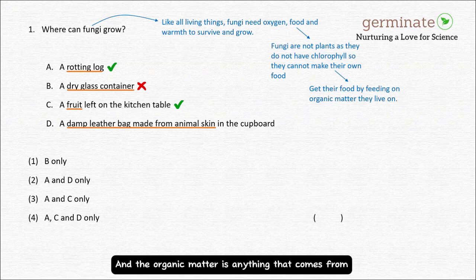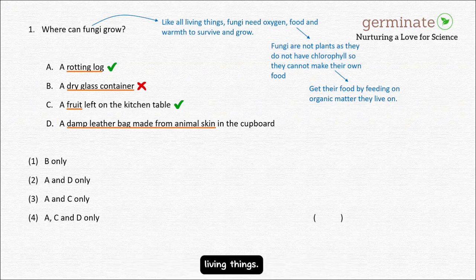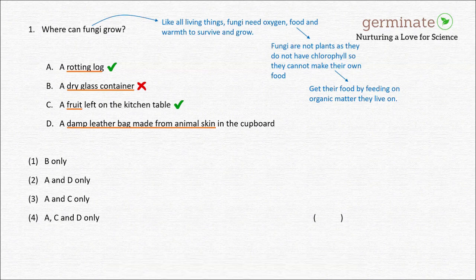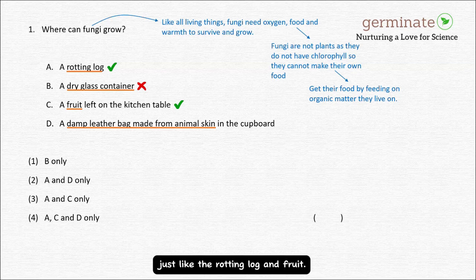And the organic matter is anything that comes from living things. Leather is actually made from animal skin, which is once alive. So fungi is able to break down the leather, allowing them to feed on the nutrients it contains. So the leather bag becomes a food source for fungi, just like the rotting log and fruit. Therefore, this option is correct as well.